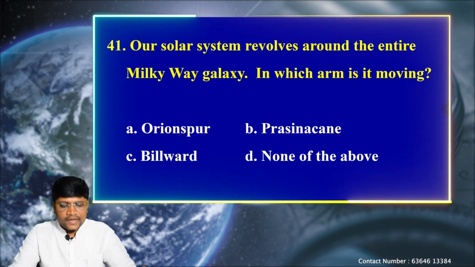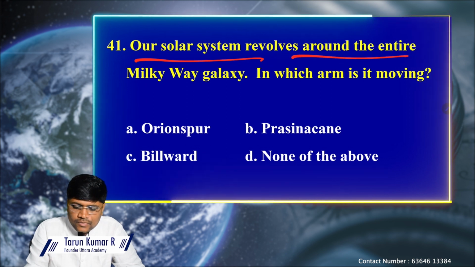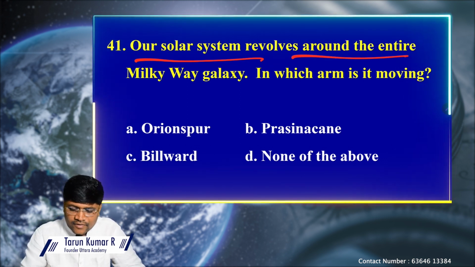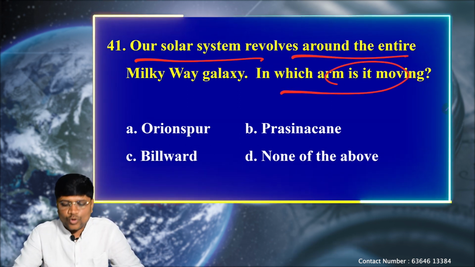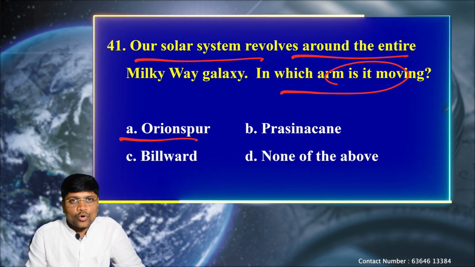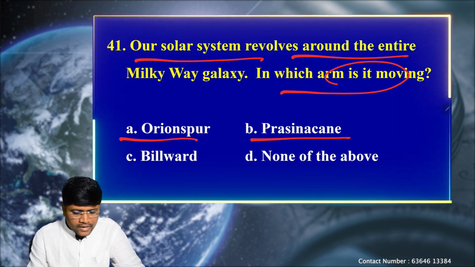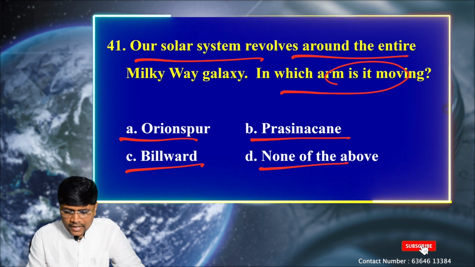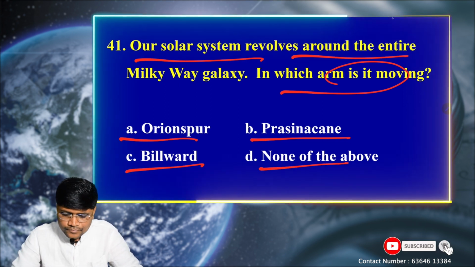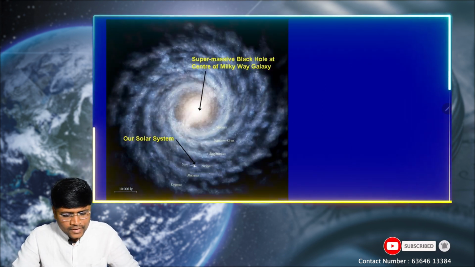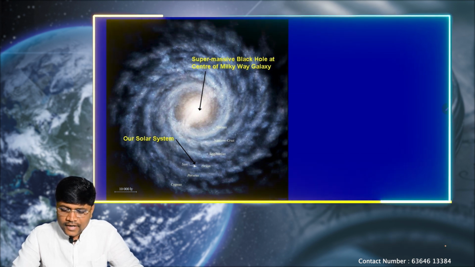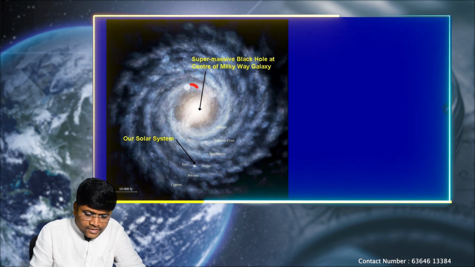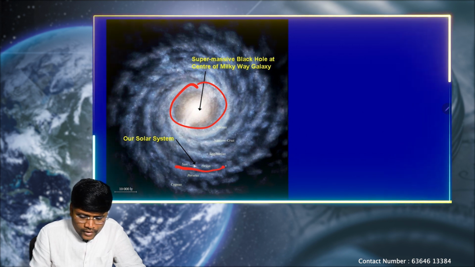Next question. Our solar system revolves around the entire Milky Way galaxy. In which arm is it moving? Option A, Orion spur, B, Prasinakian, C, Bilward, and D, none of the above. Again, see the previous slide. Our solar system lies in the Orion spur.